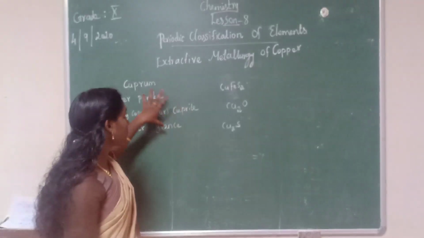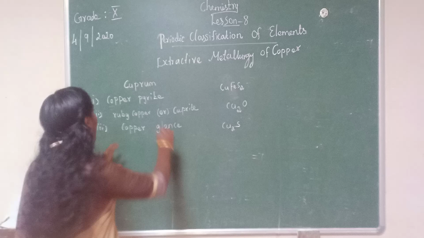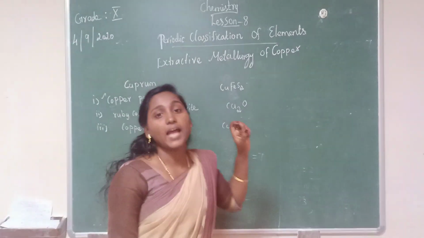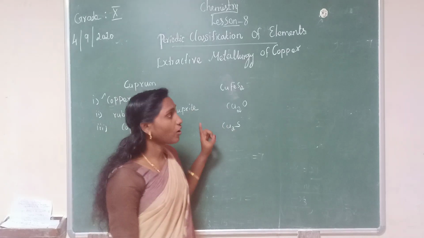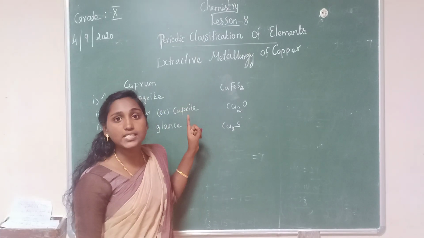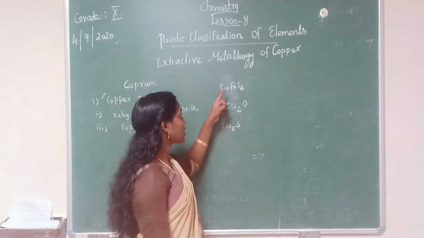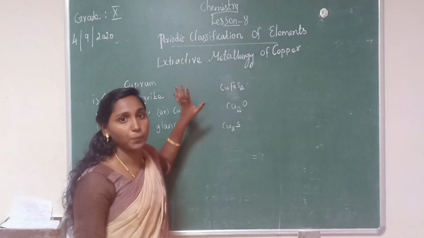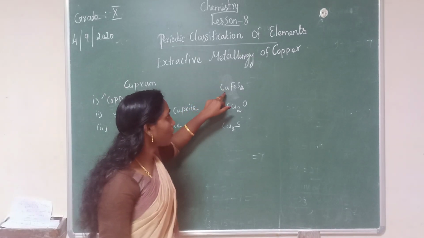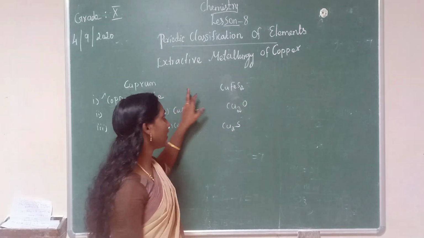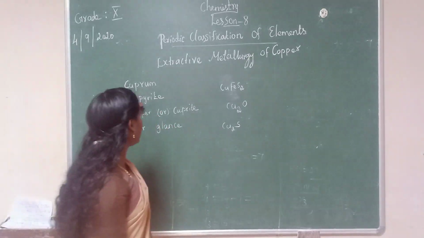From these three ores, copper pyrite is the chief ore of copper. In aluminium we studied the chief ore of aluminium is bauxite. Don't forget. Here copper pyrite is the chief ore of copper. What is copper pyrite formula? CuFeS2. Why is it called the chief ore?